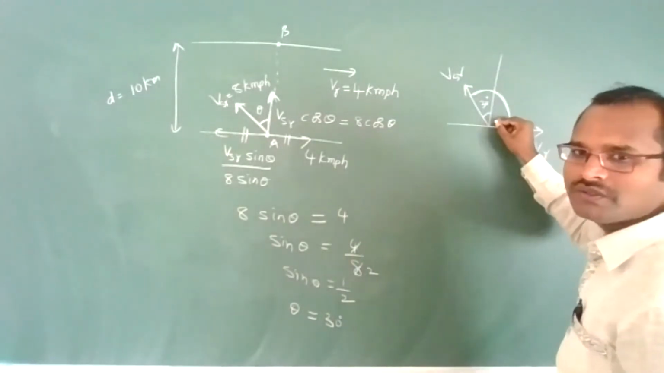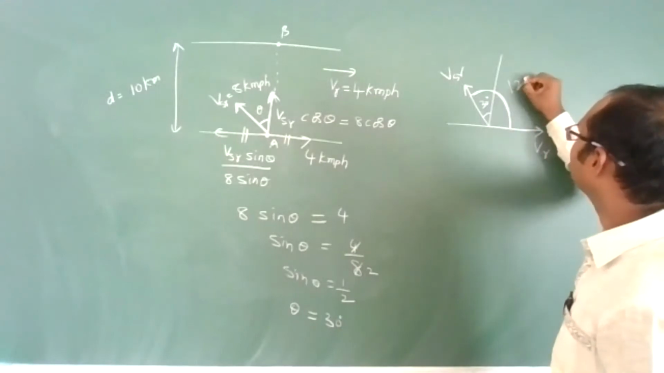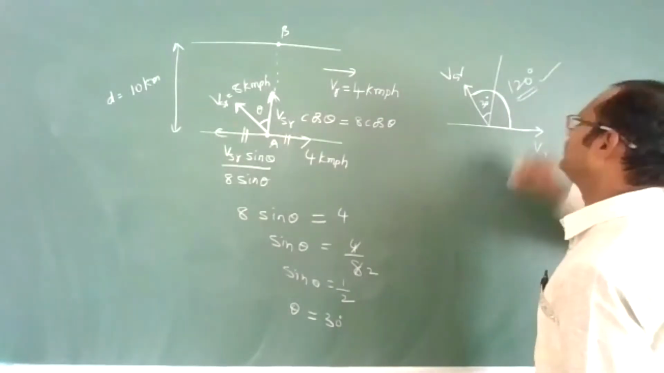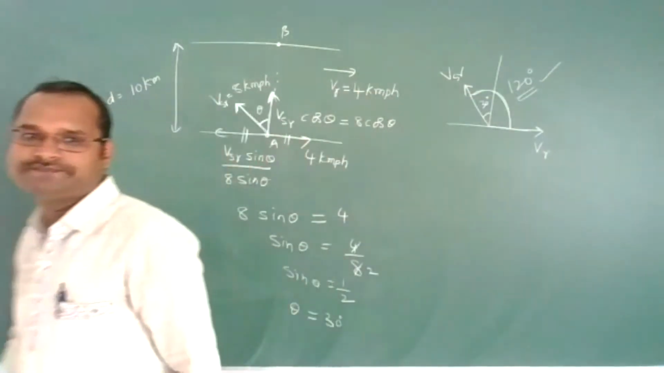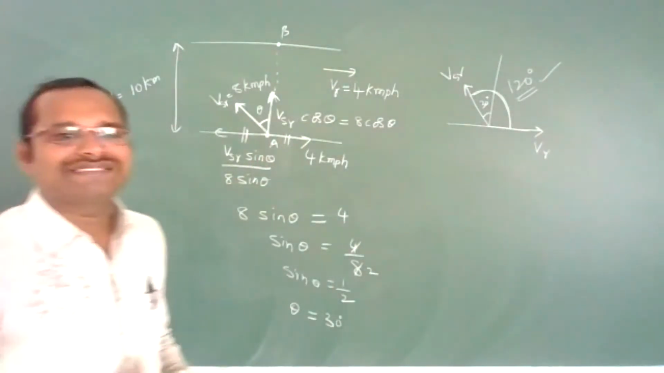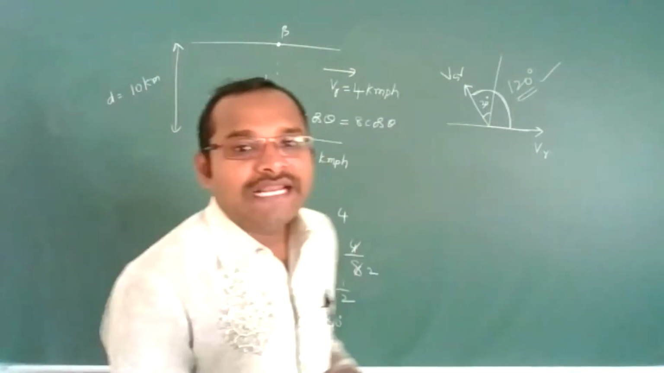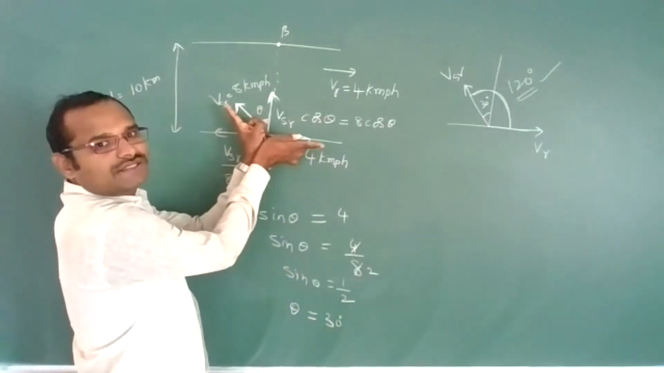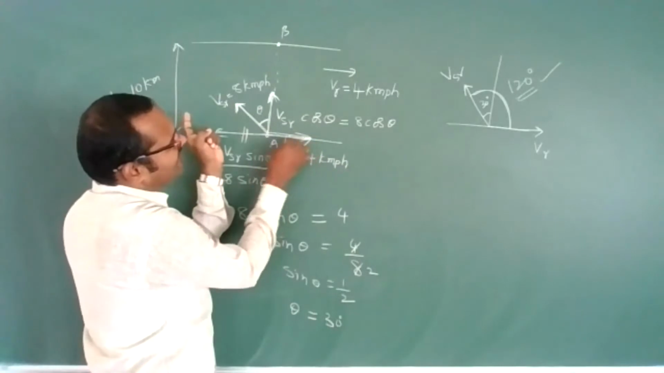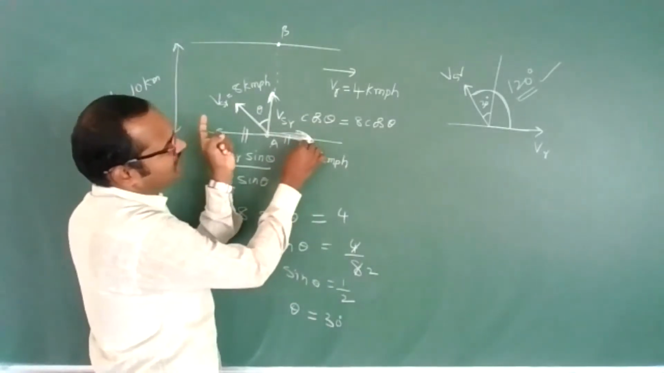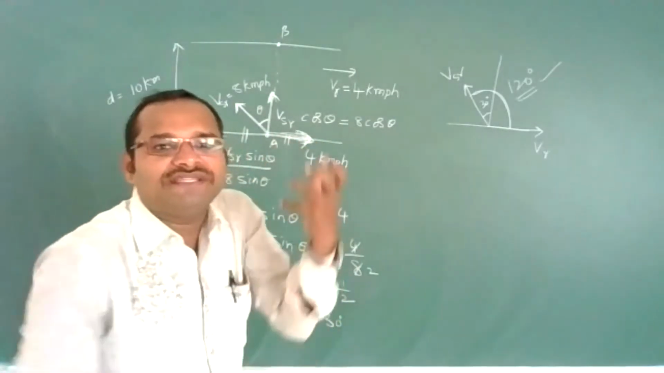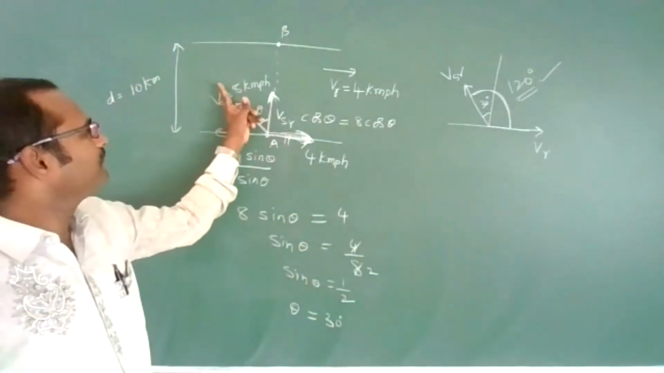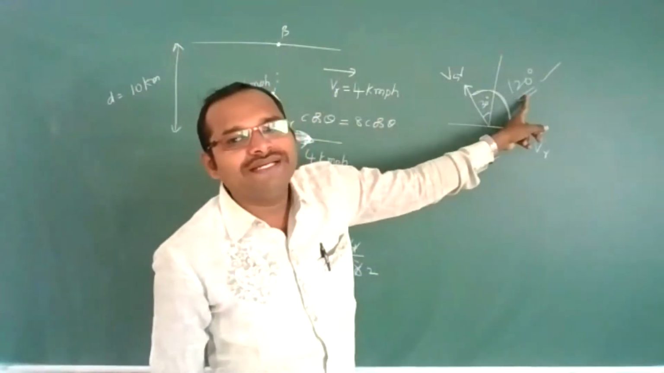This is not 90, this is 30. Each total angle is 120 degrees. You need to be very careful for this angle. What will they ask? They will ask you the angle between your velocity and the river velocity. The river velocity is in this direction. So in what direction with the river velocity does he have to swim? At an angle of 120 degrees.